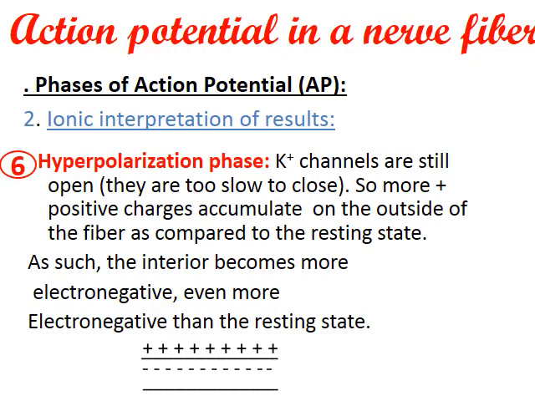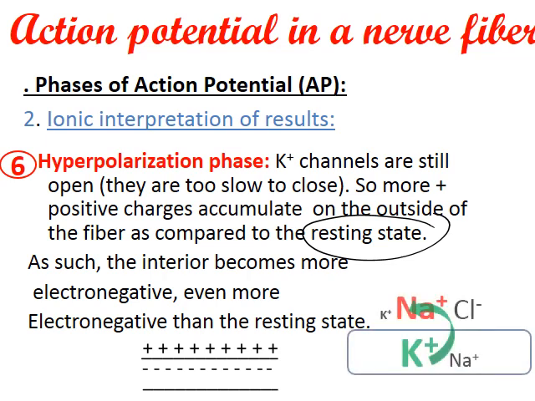Finally, we have the hyperpolarization. K plus channels are still open. They are too slow to close. So more positive ions accumulate on the outside of the fiber as compared to the resting state. The interior becomes more electronegative than the resting phase.